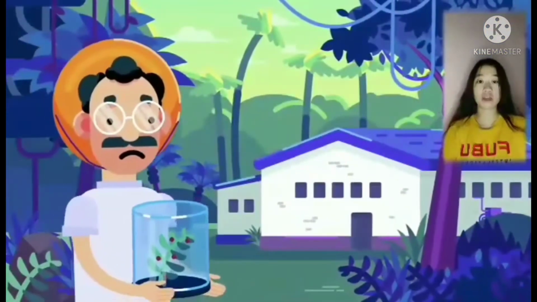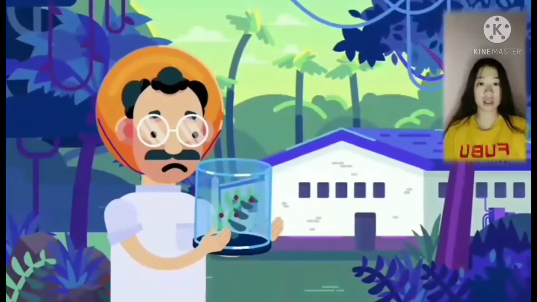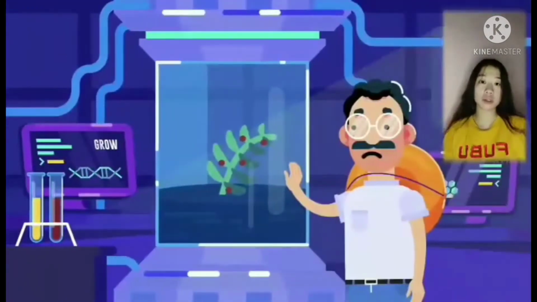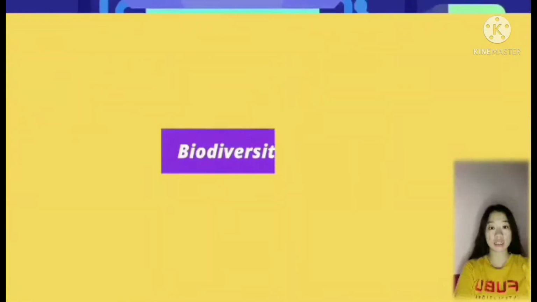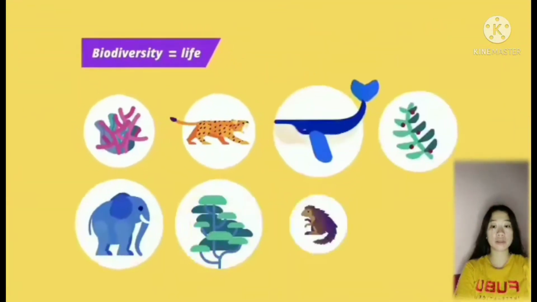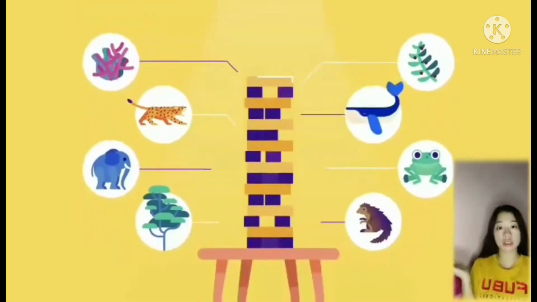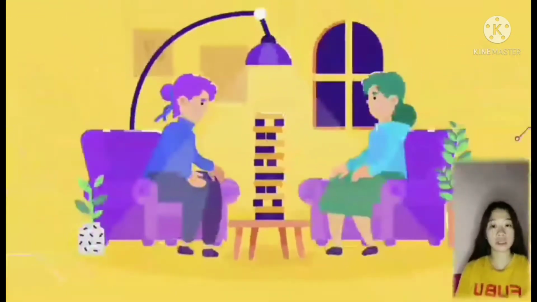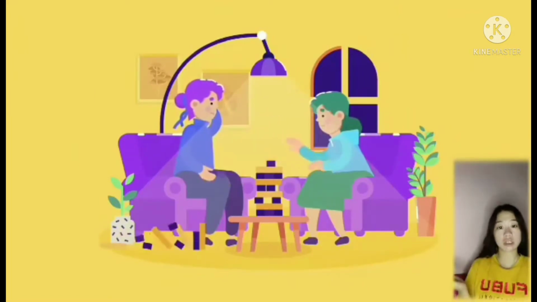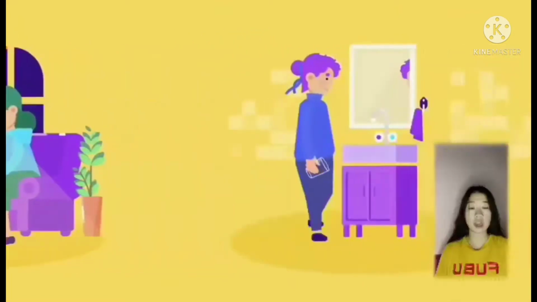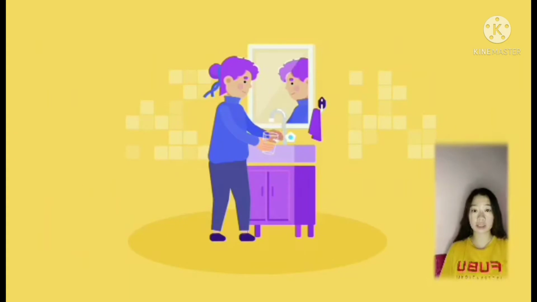The loss of biodiversity is a serious threat. But why is biodiversity important? And why should this one particular species be protected? Biodiversity is life, with all those different plants and animals, and that keeps each other beautifully in balance. But if you remove one block, and another block, the tower becomes more and more unstable, and eventually it falls over. When an ecosystem collapses, nature no longer functions.